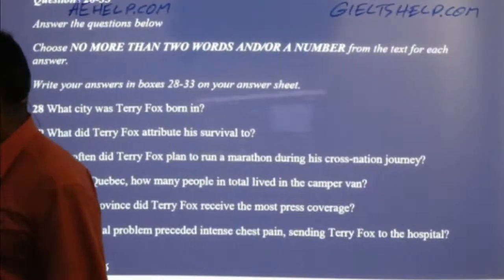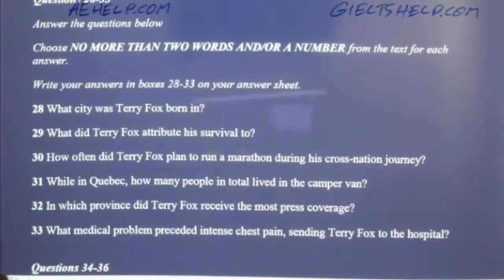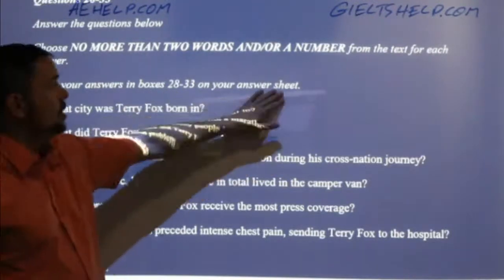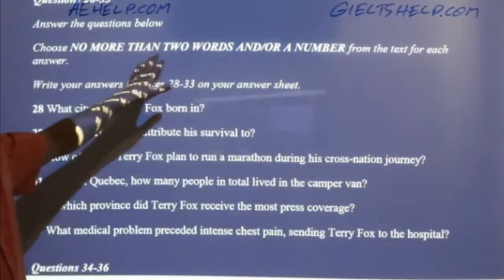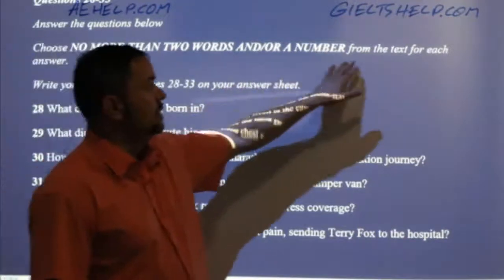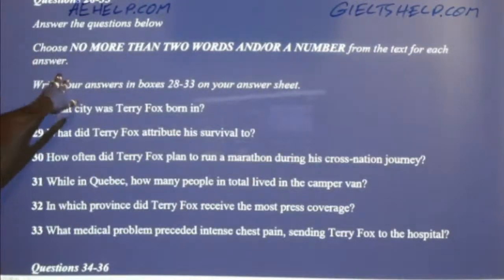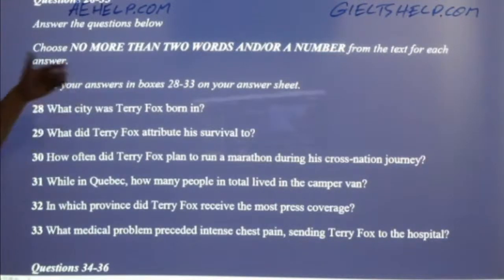The first set of questions are here. Write your answers in boxes 28 to 33 on your answer sheet. No more than 2 words and or a number from the text for each answer. So you should be using the information from the text. And then here we have 6 questions.